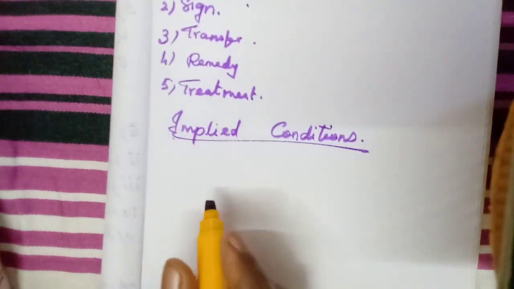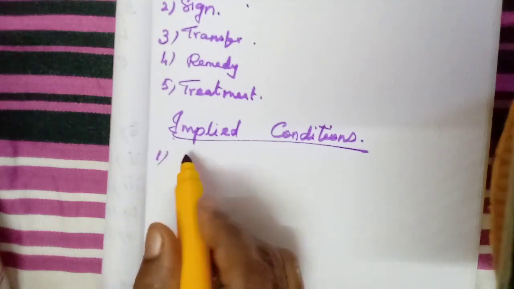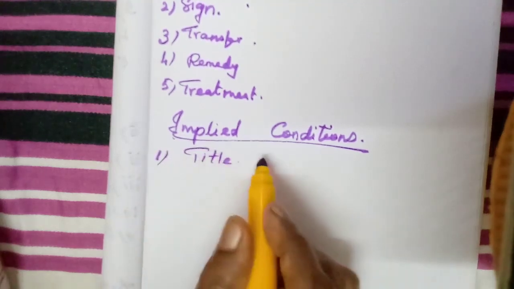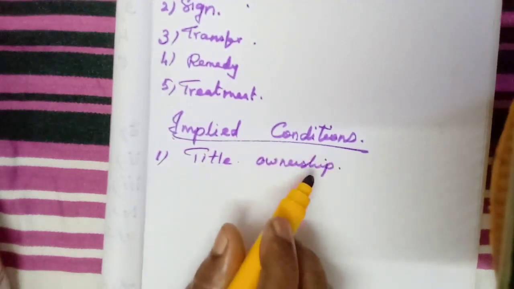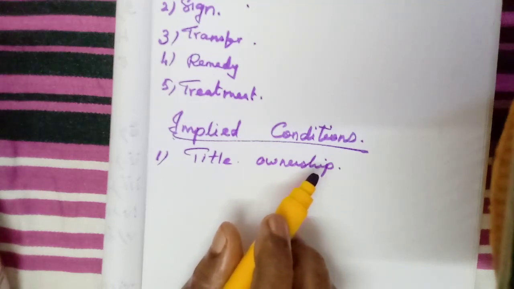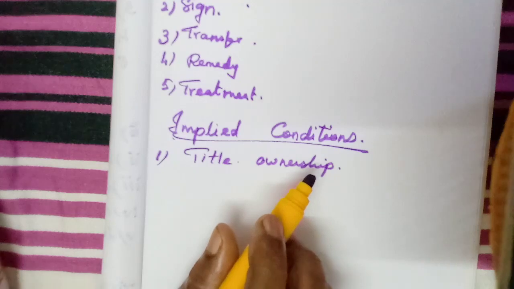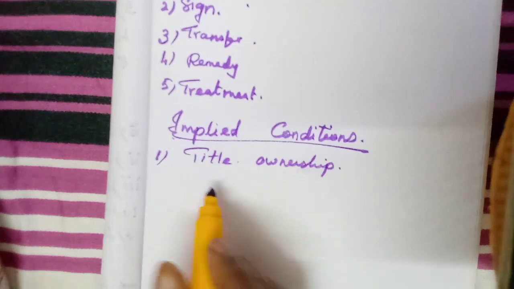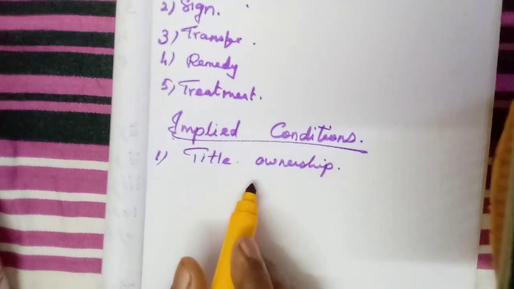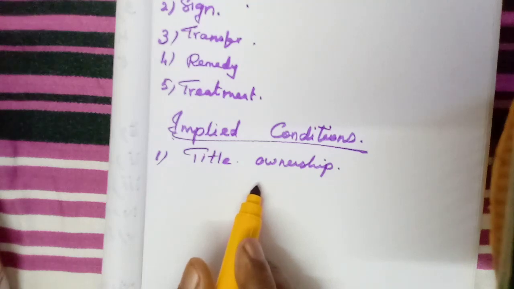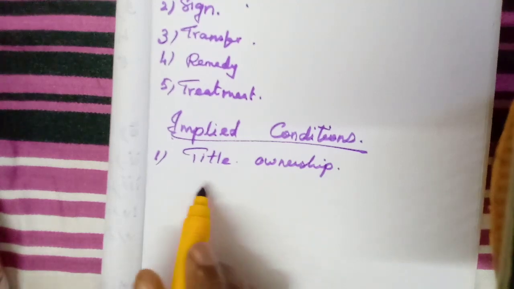Conditions as to title. Title means ownership, as we know. We are purchasing a product from a person, and it is ours now, isn't it? Another person should not come after some days and claim that it is theirs. If anything like this happens, then the seller has to compensate the buyer. The buyer can claim from the seller for his damage.